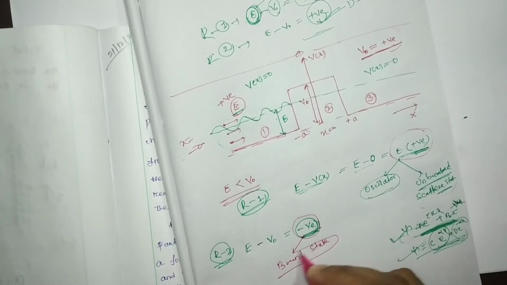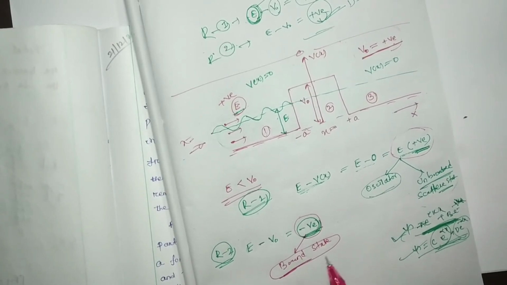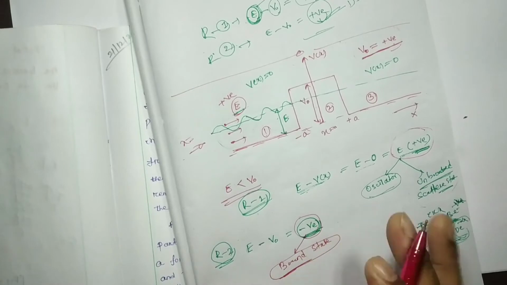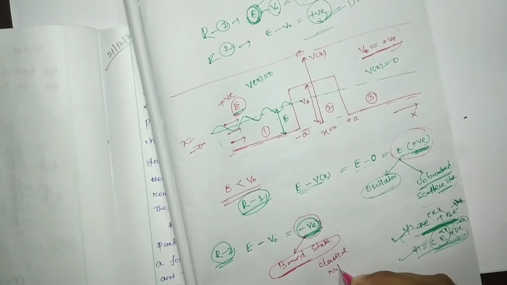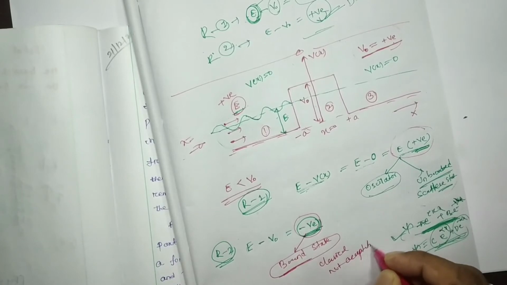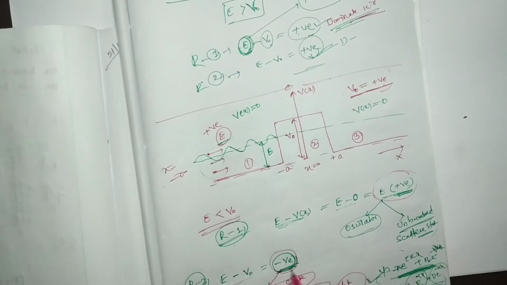The region in which the particle is in a bound state is classically forbidden, classically not acceptable. What is the meaning of this? For region 2, E minus V0 is negative.